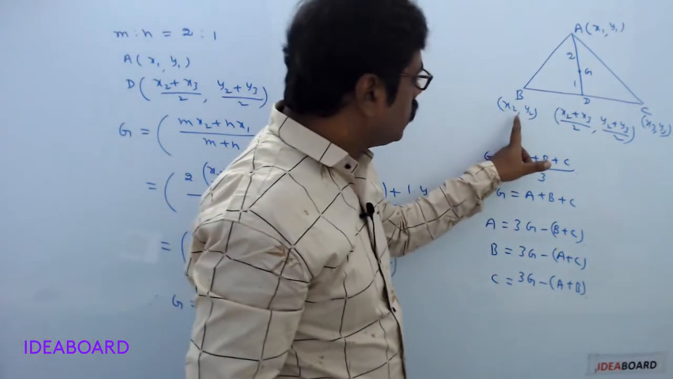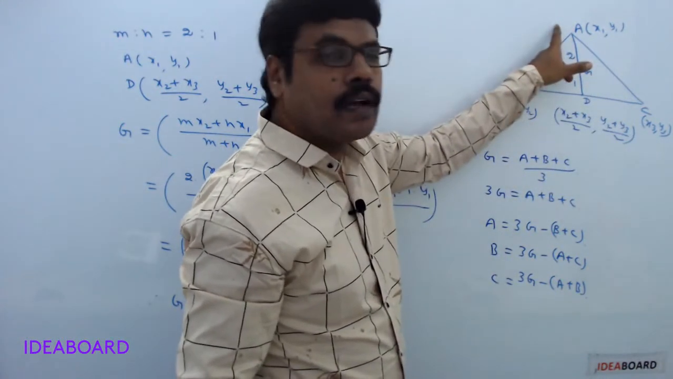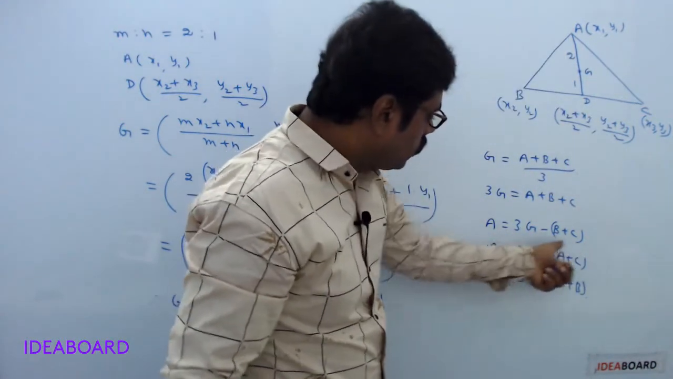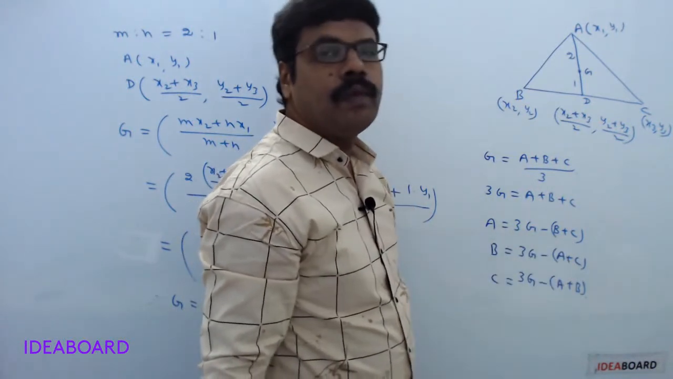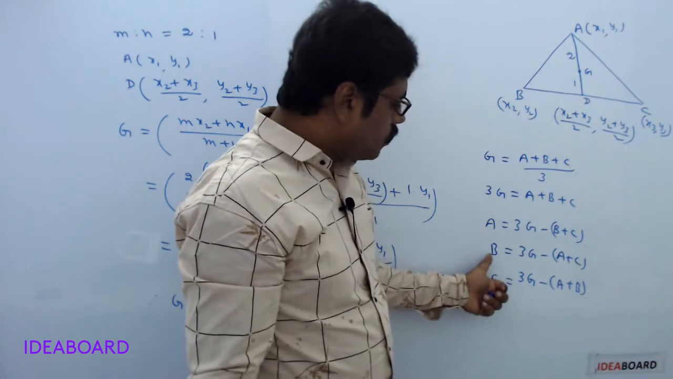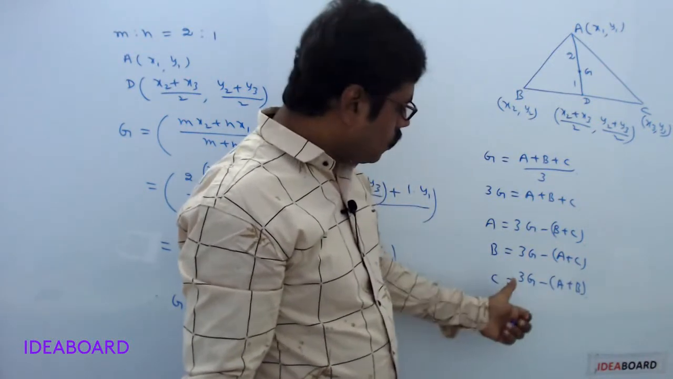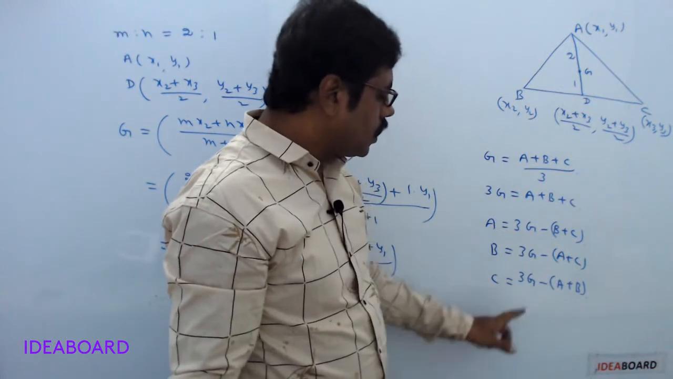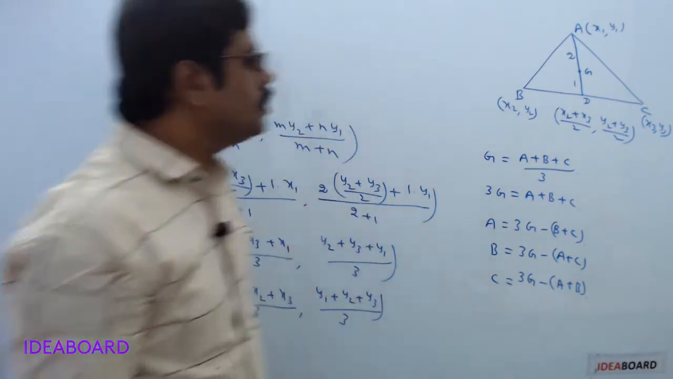Sometimes coordinates of B, C, G are given. To calculate the coordinates of A, use this formula: A equals 3G minus (B plus C). Coordinates of B can be taken as 3G minus (A plus C). Coordinates of C can be calculated as 3G minus (A plus B).